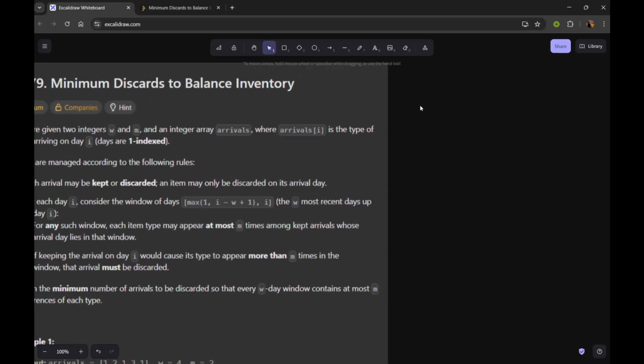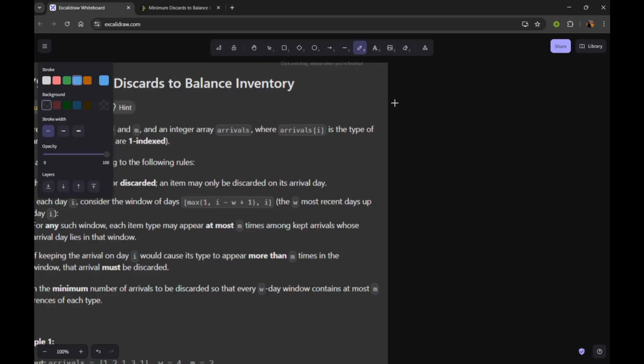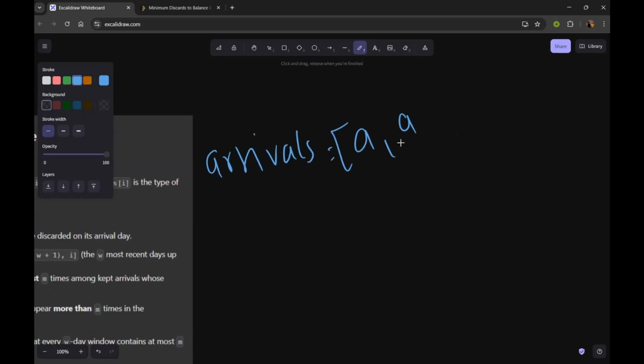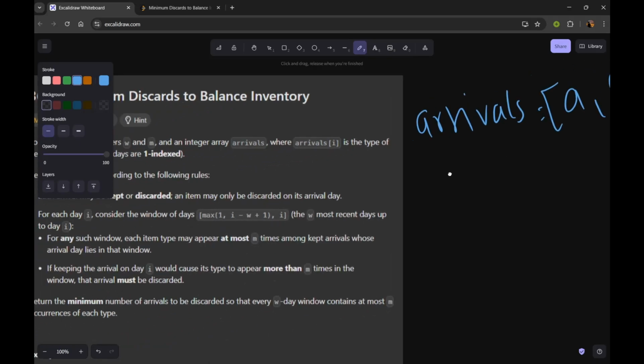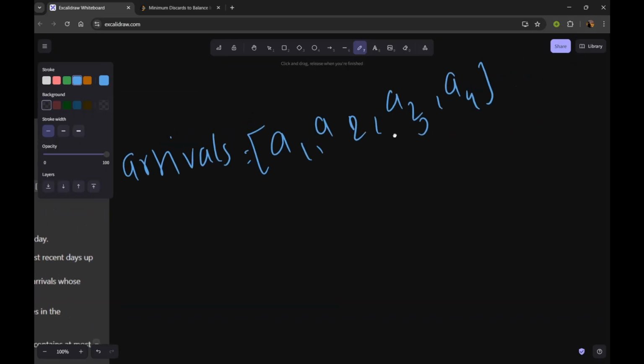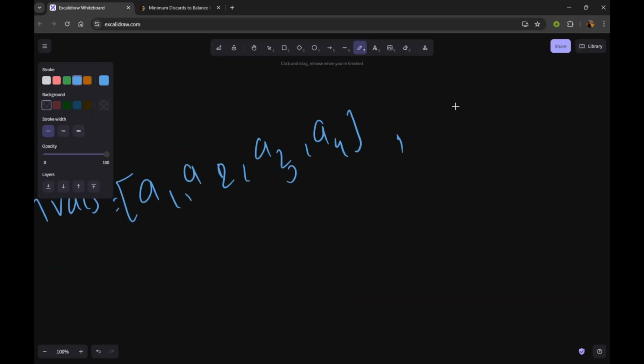That is, you are given an array named arrivals, and the array is one-based indexing. That is, this will be a1, this will be a2, this a3, this will be a4, and you are also given two integers w and m.